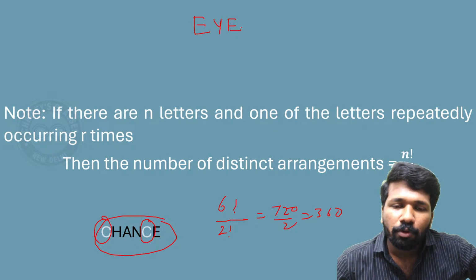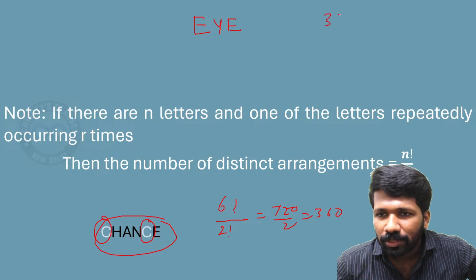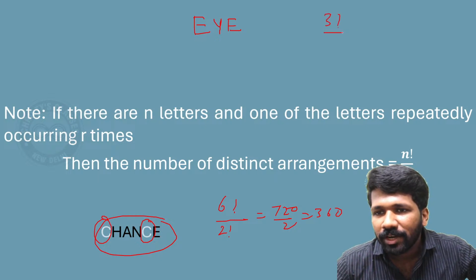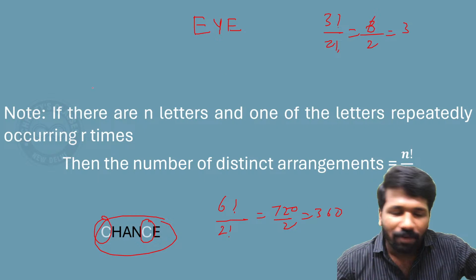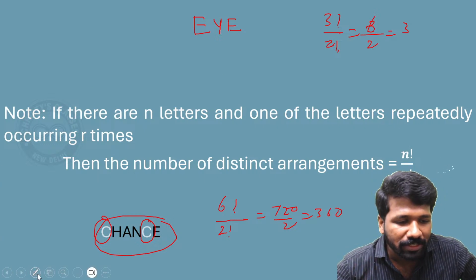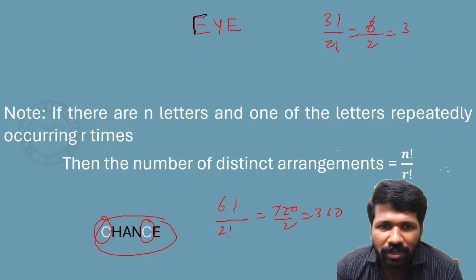EYE, how many ways can EYE be rearranged? Let us list it out. Yeah, we know it is 3 factorial if all the 3 were different, but 3 factorial by 2 factorial you should do, that is what I am telling. 6 by 2, that is 3. Why is it 3? Let us understand it by listing them, because listing this many arrangements is not a big task.